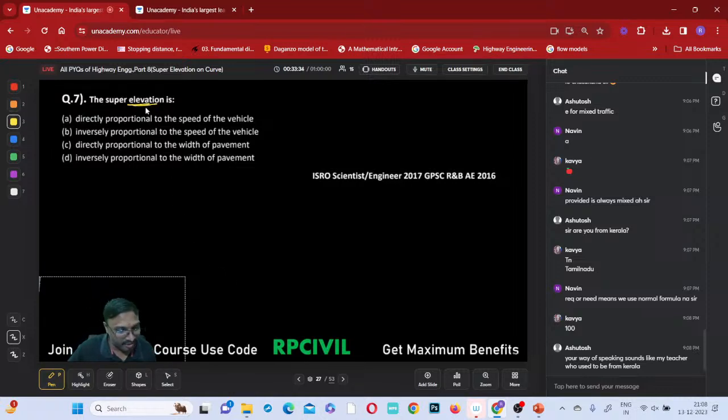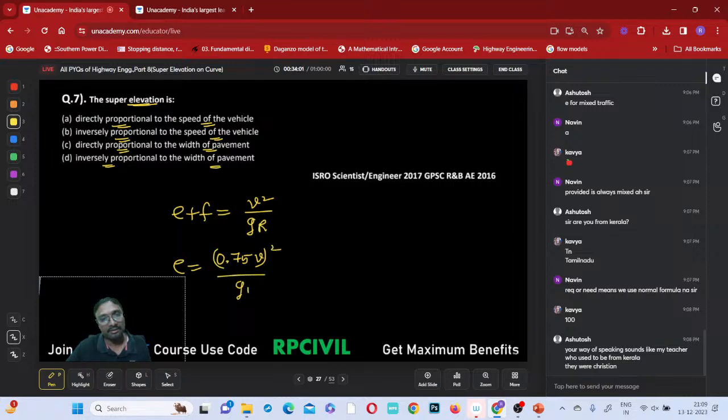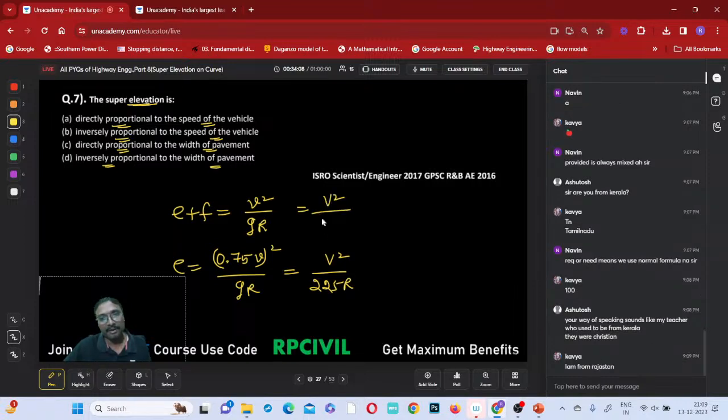Yeah, the super elevation. Yes, correct. The super elevation is directly proportional to the speed of the vehicle, inversely proportional to the speed of the vehicle, directly proportional to the width of the pavement, inversely proportional to the width of the pavement, right? The super elevation: E plus F equal to small v square by gR, na? Or E equal to 0.75 small v whole square by gR, na? Or capital V square by 225 R it will come, na? Capital V square by which one?